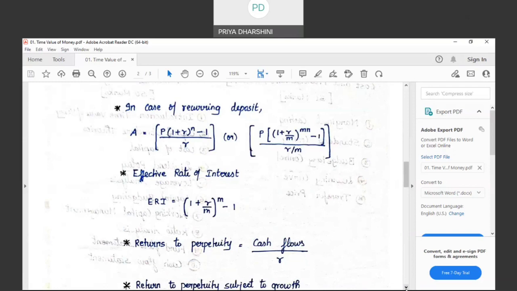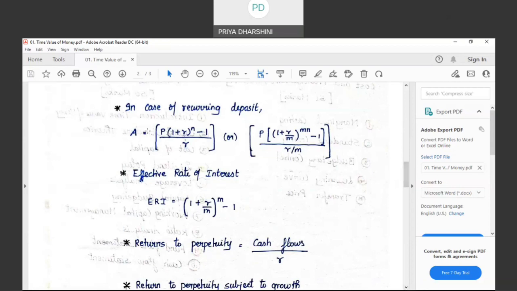When the investment is made multiple times during the investment period, suppose if it is 1 year, and if I choose to make a recurring deposit every month, the gold chip schemes, right? In such case, how is the maturity value determined? The maturity value is determined using the formula A = P × ((1 + R)^N − 1) / R.